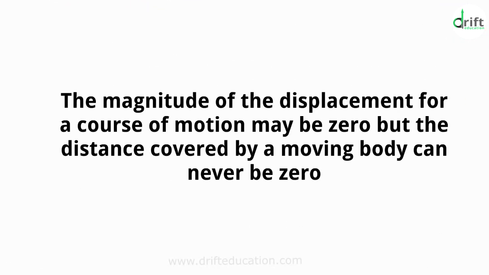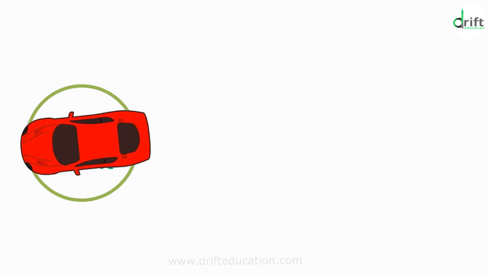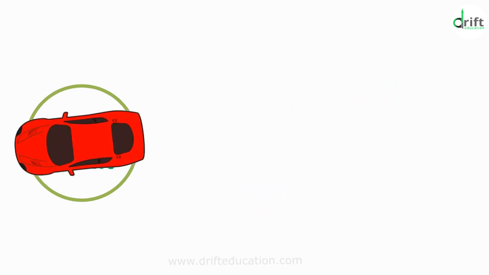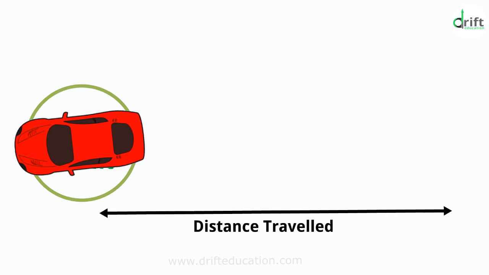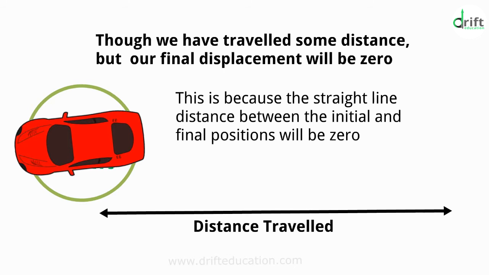Thus the magnitude of the displacement for a course of motion may be 0, but the distance covered by a moving body can never be 0. If we take a round trip and reach back at the starting point, then though we have travelled some distance, our final displacement will be 0. This is because the straight line distance between the initial and the final positions will be 0.